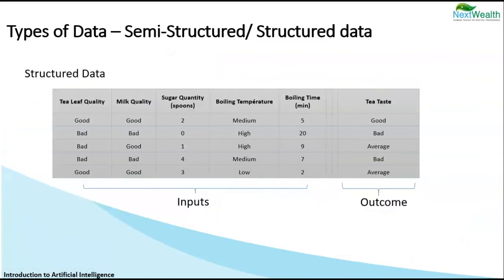Last but not the least, semi-structured and structured type of data. The tabular structure you see here is a classic example of structured data. This is data from our very own tea vending machine example. So everything input-output is defined, like tea leaf quality, milk quality, sugar, etc., and the tea taste. On the other hand, let us assume we want to collect data from the internet on a specific requirement. Here we'll have to look at multiple sources and pull the information of interest. This could be classified as a semi-structured type of data.